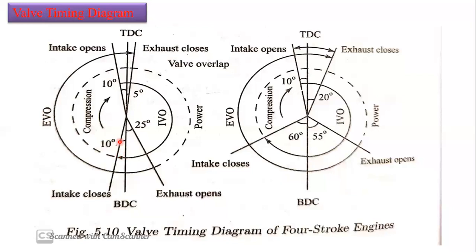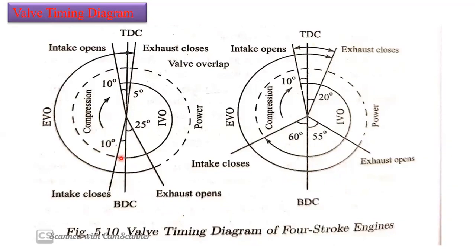They came in through the intake manifold into the combustion chamber, but we need to restrict them. If we keep this intake valve open for more time, there may be chances of the air fuel mixture reversing again into the intake manifold.